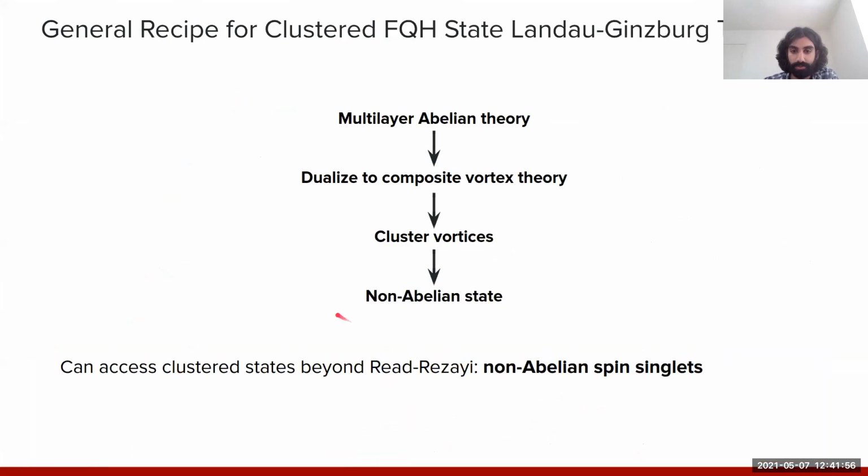So as an intermediate summary of what we've done, since this involved some technical machinery in terms of these dualities, we presented a generic scheme to access generic topological states.